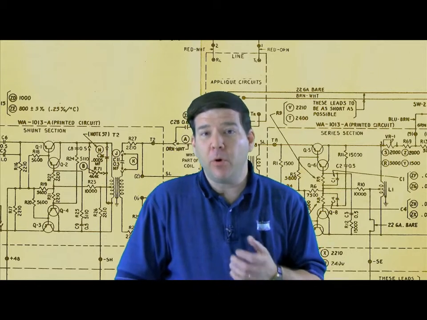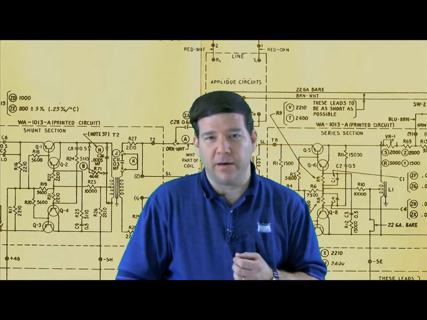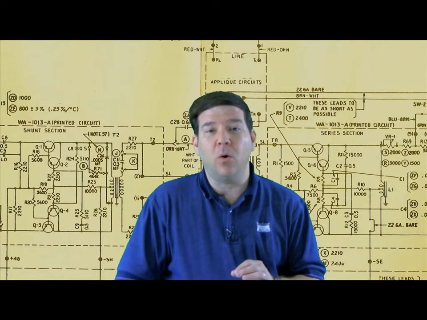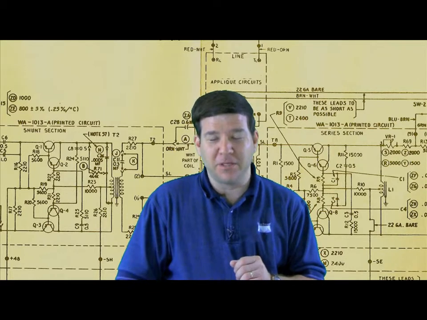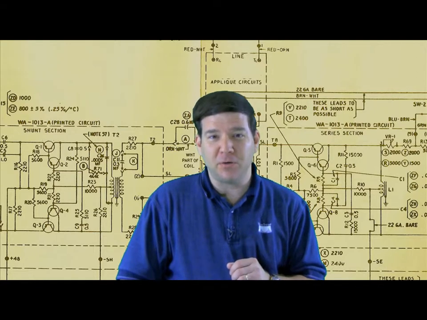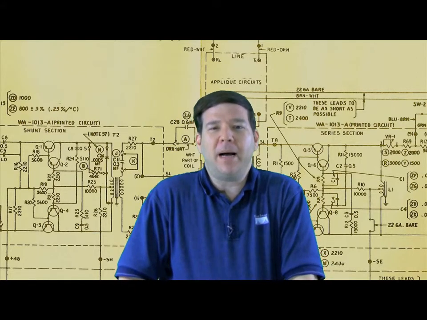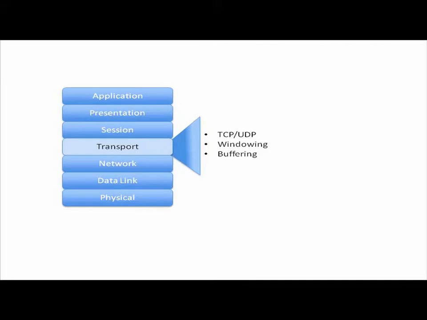Number 1, some of the protocols that reside at layer 4. Number 2, we want to think about how windowing occurs with one of those protocols, specifically TCP, the Transmission Control Protocol. And finally, let's talk about buffering. We want to talk about these 3 main topics: TCP and UDP being the primary protocols at layer 4, how TCP can perform windowing, and how we can perform buffering. Let's start off with TCP and UDP, the Transmission Control Protocol and the User Datagram Protocol. These are 2 of our primary protocols up at layer 4.